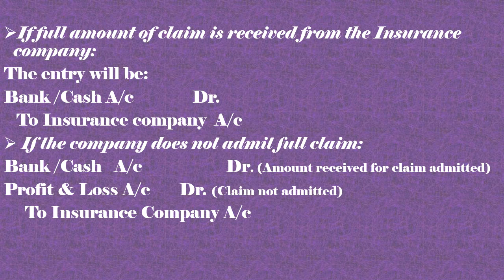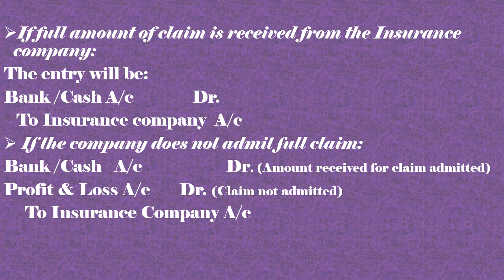And this will be debited because it becomes an expense for the business. So the profit and loss, or we can say it becomes a loss for the business, 40,000, since it has not been given by the insurance company.